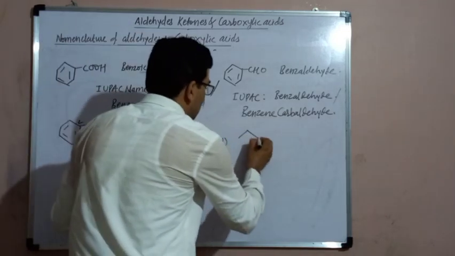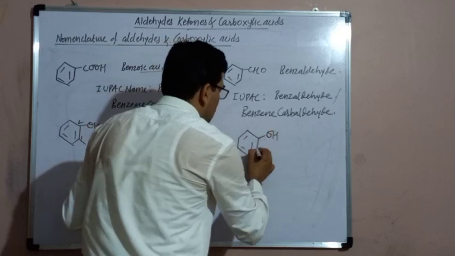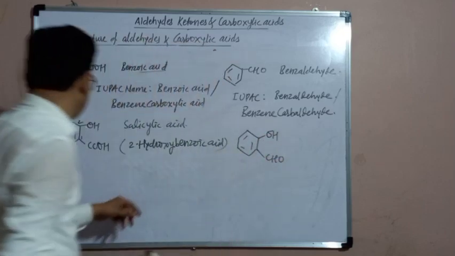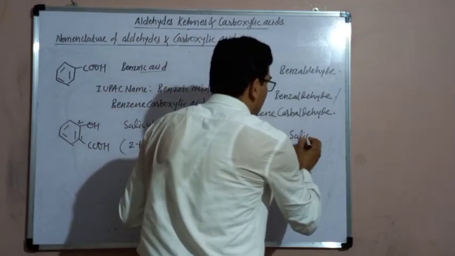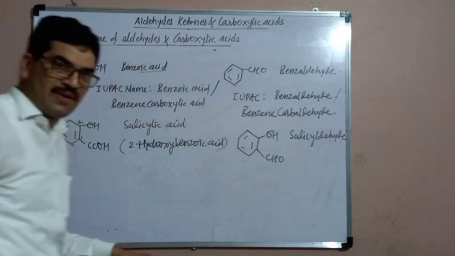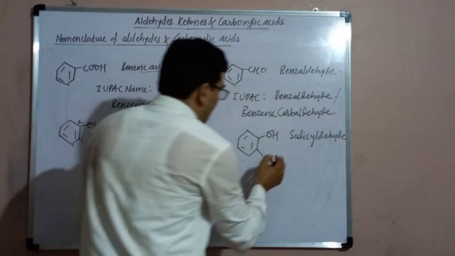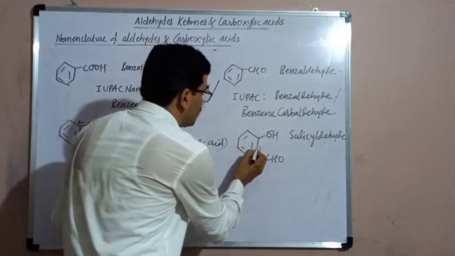The corresponding aldehyde has OH and CHO. The common name of this aldehyde is salicylaldehyde. What will be the IUPAC name now? Again, out of these two functional groups, the aldehyde group is of higher priority than the OH group, and therefore this carbon should be numbered as 1.